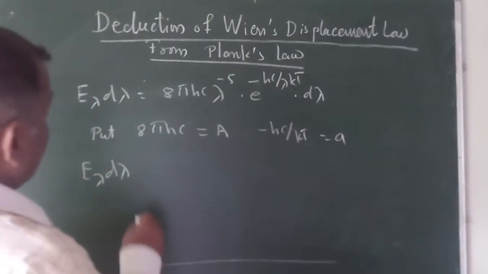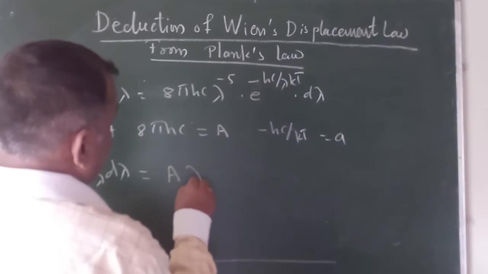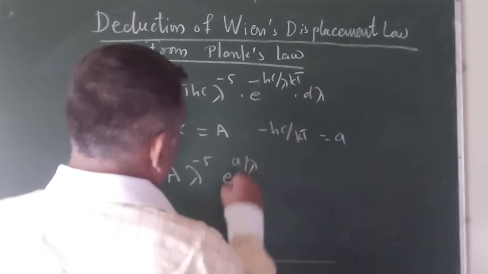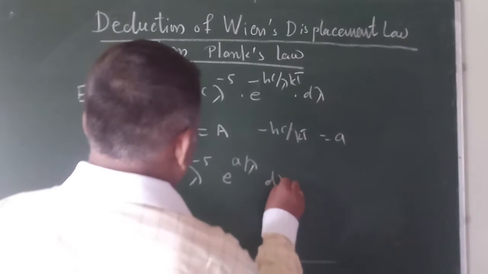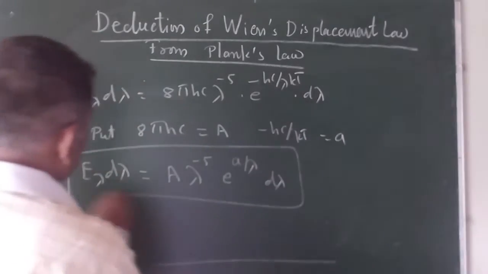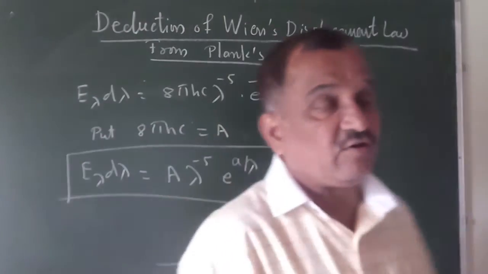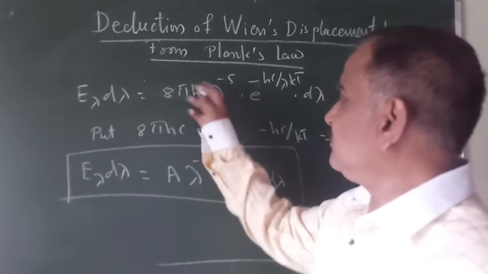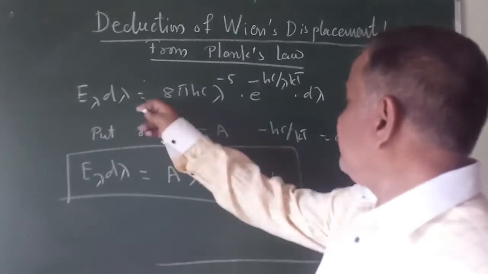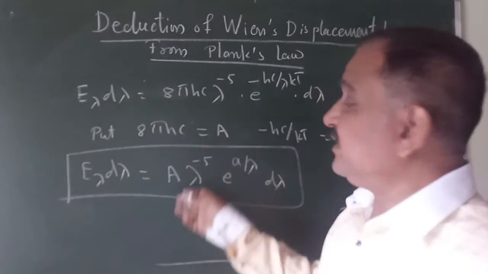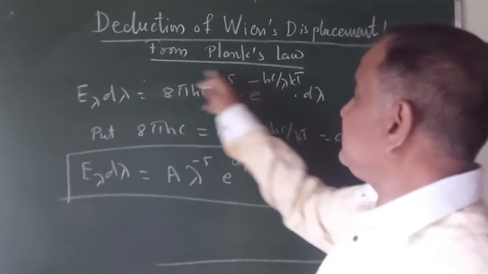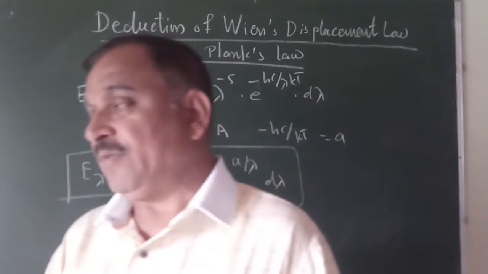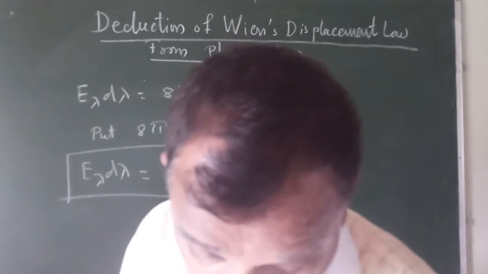We can take E lambda d lambda equal to E lambda raised to minus 5, e raised to a upon lambda, d lambda. So this equation is called Wein's displacement law, which we have derived from Planck's law of radiation. It is a simple expression: we only have to substitute. This equation represents Wein's displacement law. So this is the first point.